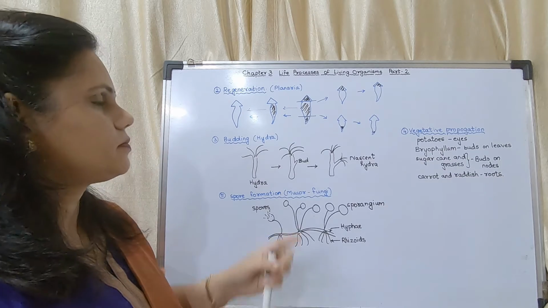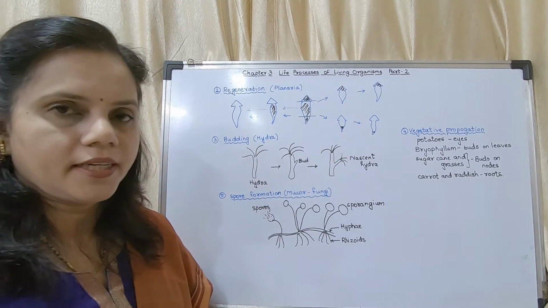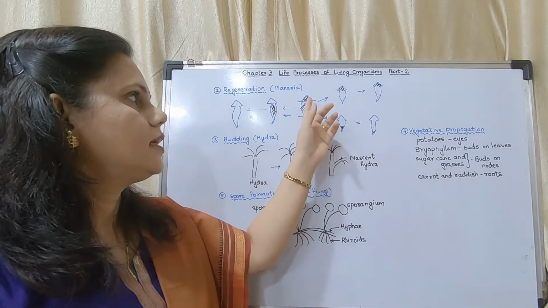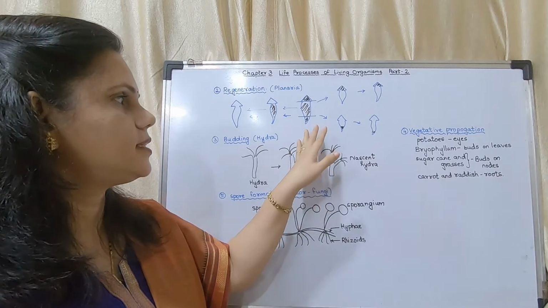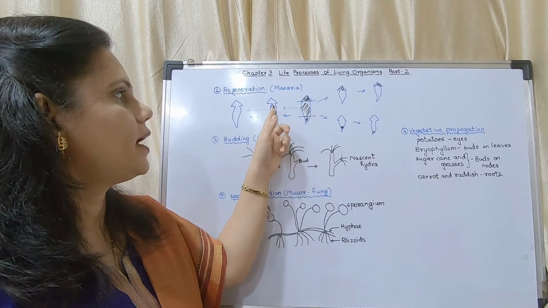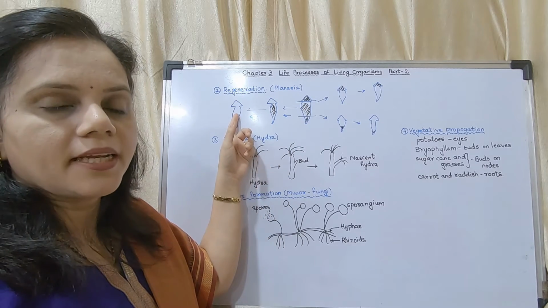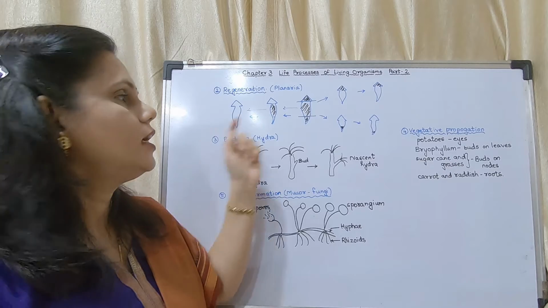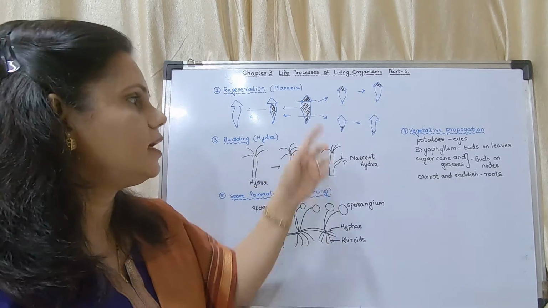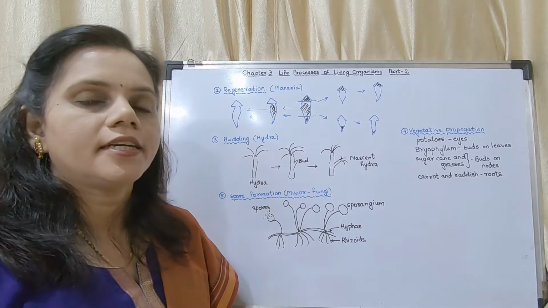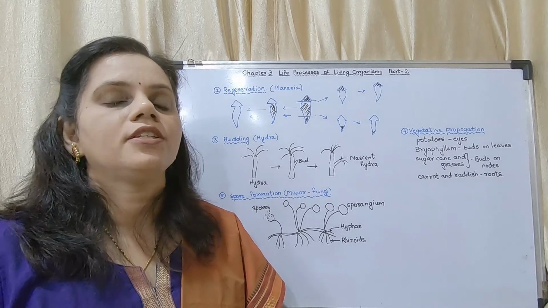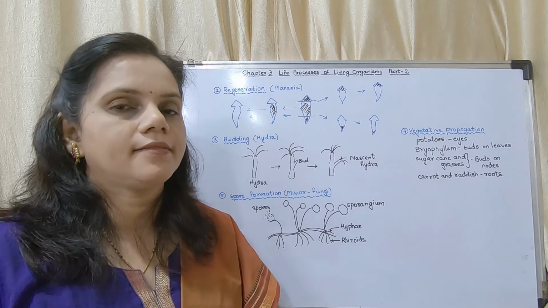I repeat, the body of the Planaria is not necessarily cut into three parts. Here they have given an example of three parts. The body is getting divided into three parts. This is the parent Planaria. The middle part gets converted into a complete Planaria by the process of regeneration. Here the head part is getting converted into a complete Planaria, and here the tail part is getting converted into a complete Planaria. This is regeneration in the case of Planaria, which is possible with the help of some regenerative cells.